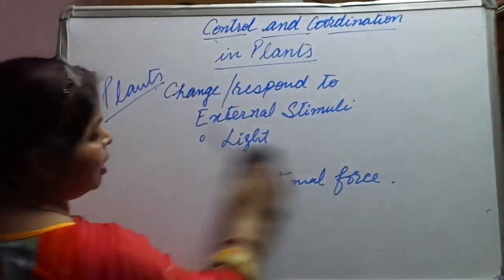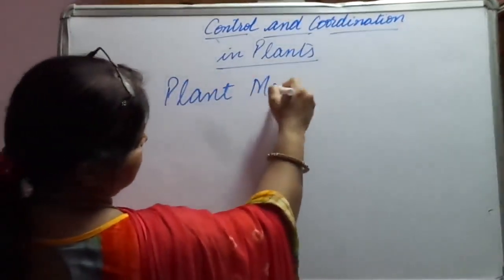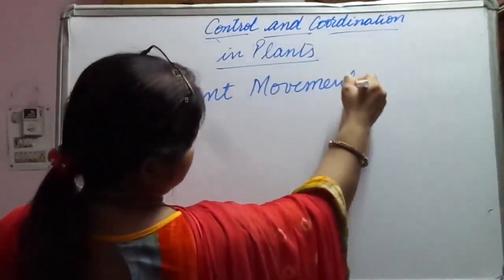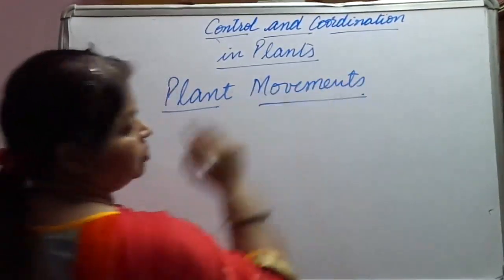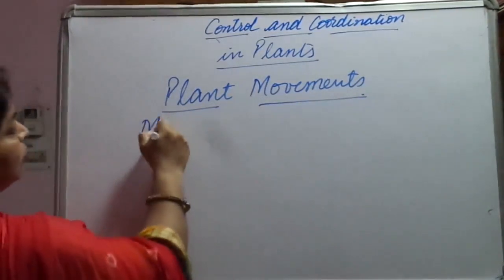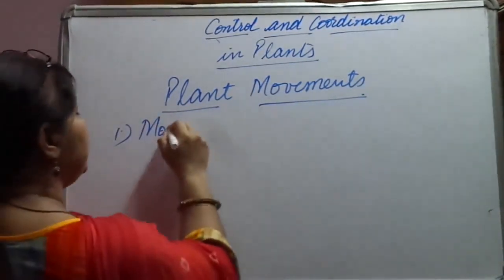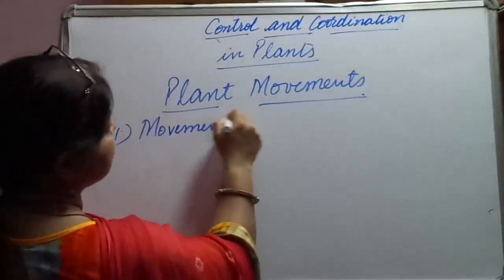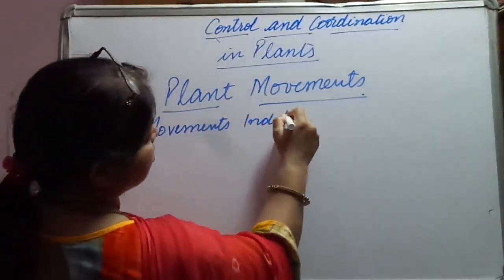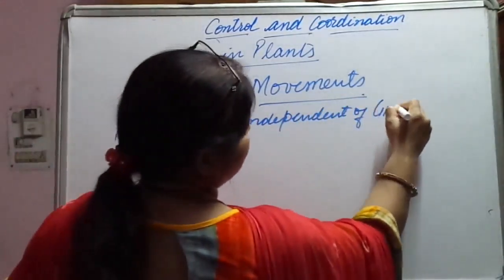Now, what kind of plant movements are there? See, there are two types of movements. The first is movements independent of growth.